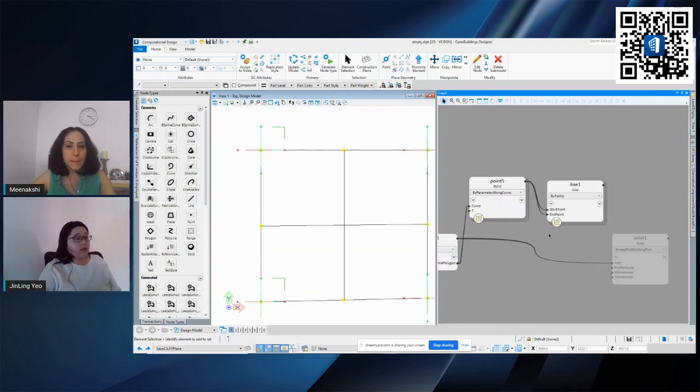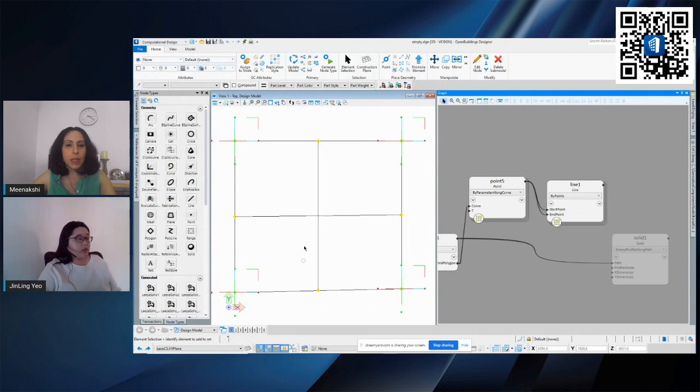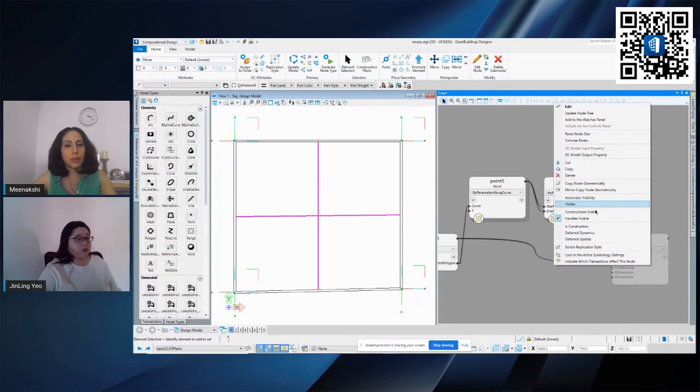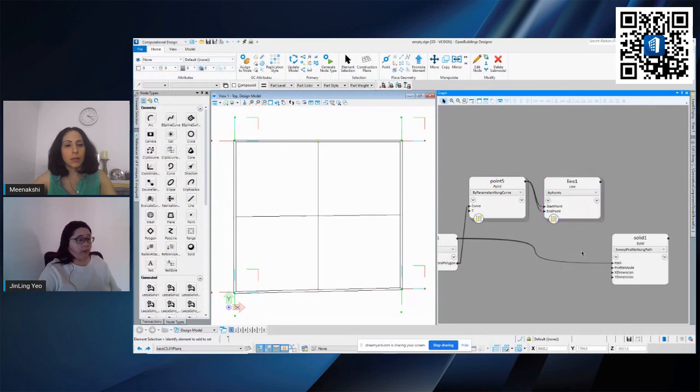So basically by doing this, you'll be able to connect it easily using just one node. If you're confused about how to connect it, you can have two separate line nodes. Then you can connect one point to this first, then the other node to connect the left to the right. It doesn't matter. It's just the process of how you understand and how you can easily create these lines from here. So once I have this, let me turn this back on so that you can see the outcome later on.